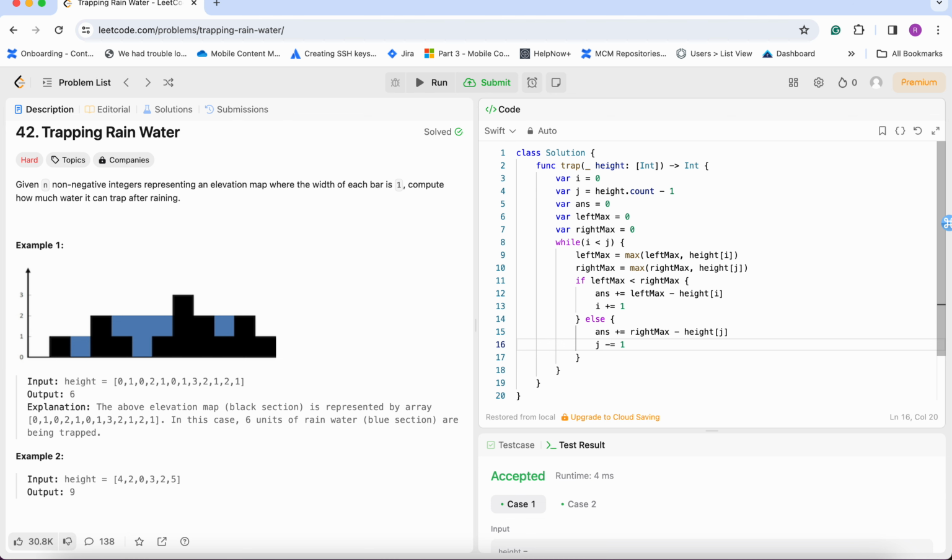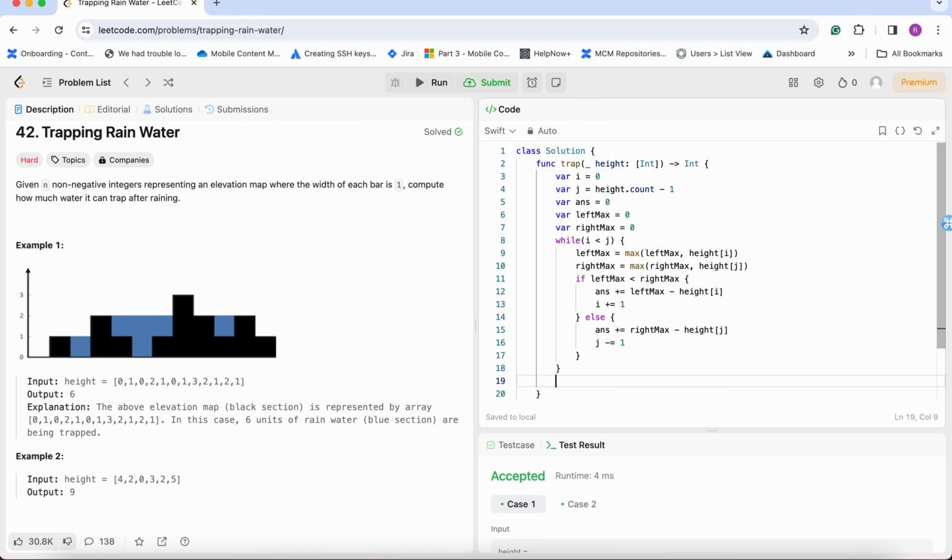So like that, we are calculating the left max and right max on the go, and checking which one is minimum, and then calculating how much water is stored on that particular bar. Okay, then when it is complete, we can return the answer, right? Okay, so let max maximum height i, right max maximum height j equal to height i.